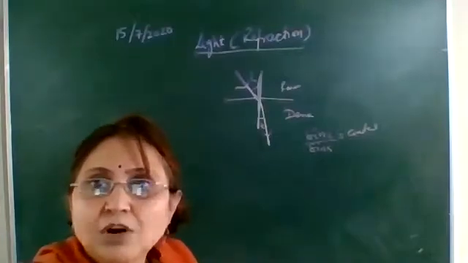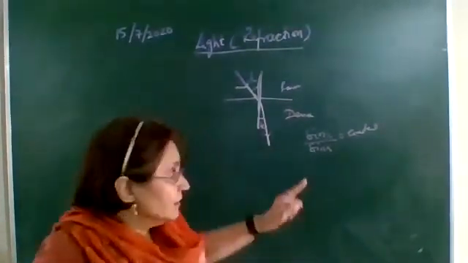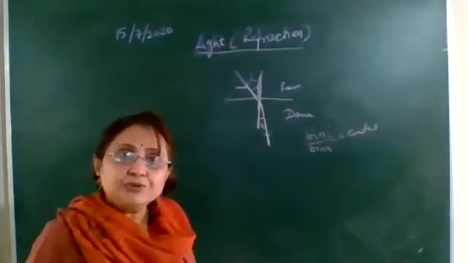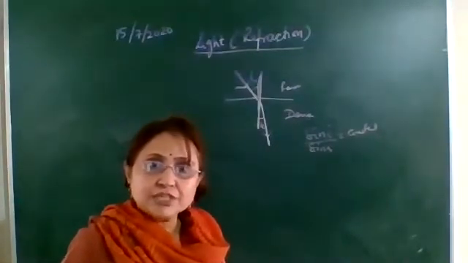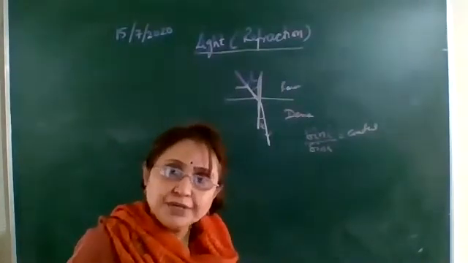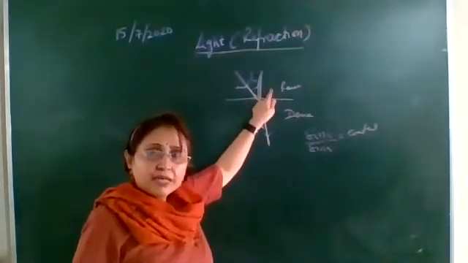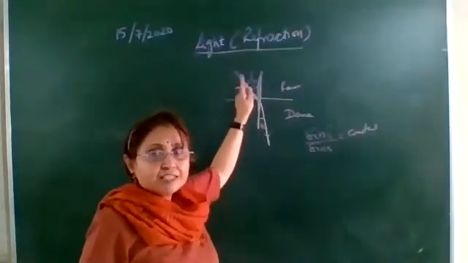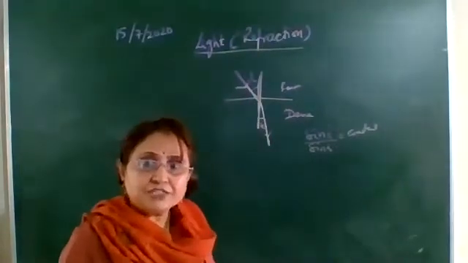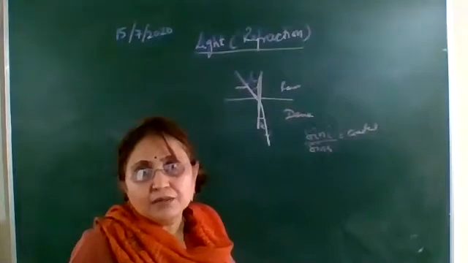Today we will study refractive index. So the ratio of sine i to sine r is constant, and this constant we call the refractive index of which medium? Second medium with respect to first. Like here the ray of light is passing from rarer to denser medium, so it will bend towards the normal.